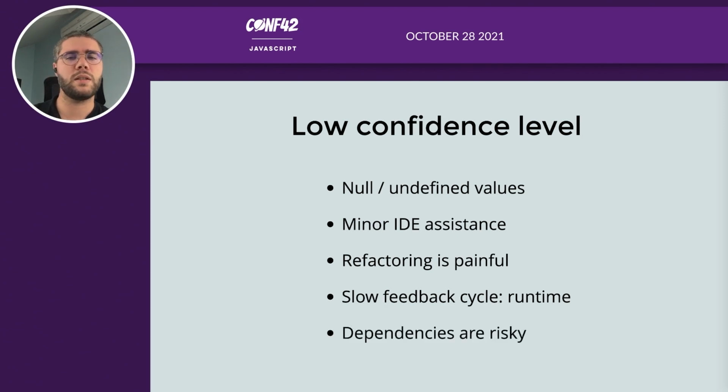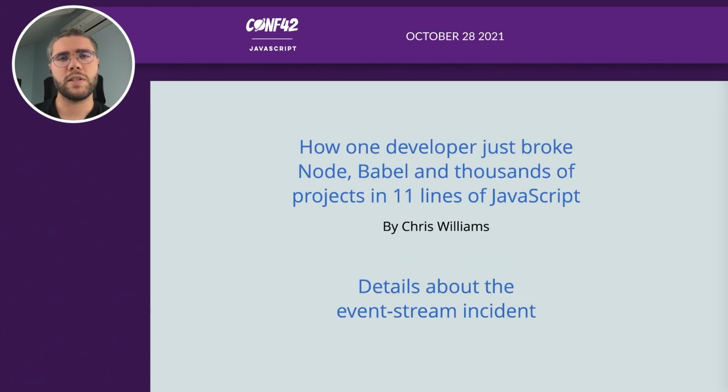And the main drawback for me is that dependencies in JavaScript are risky. I can talk about that during an entire session, so I won't go into further details right here. But I have a few toolings that you can check. In NPM, a package can do almost everything, so it can call another server, it can do whatever it wants. So installing a dependency is always risky in NPM.